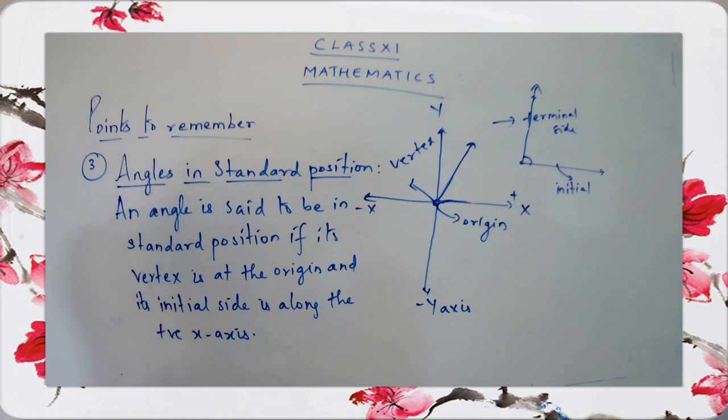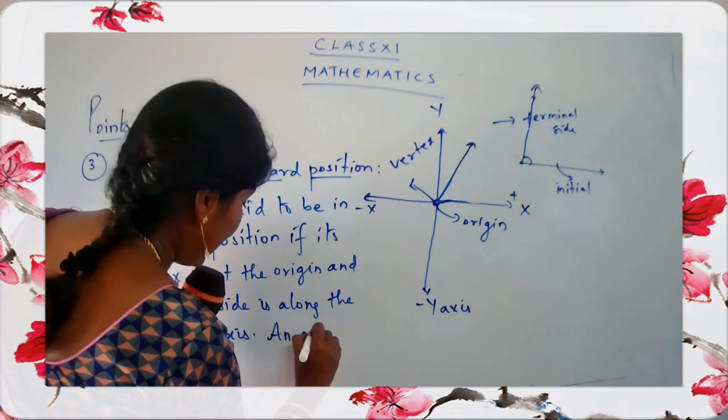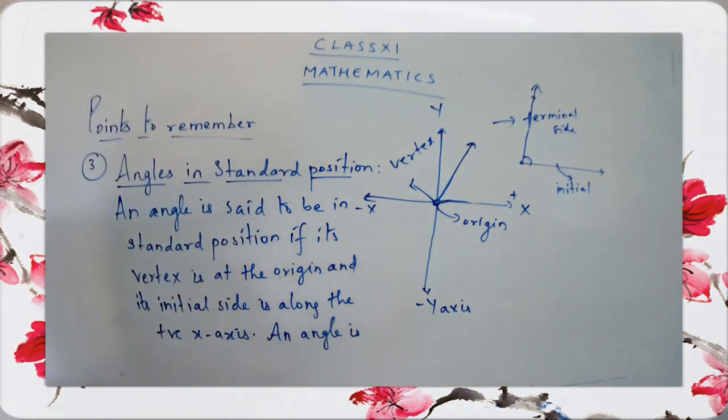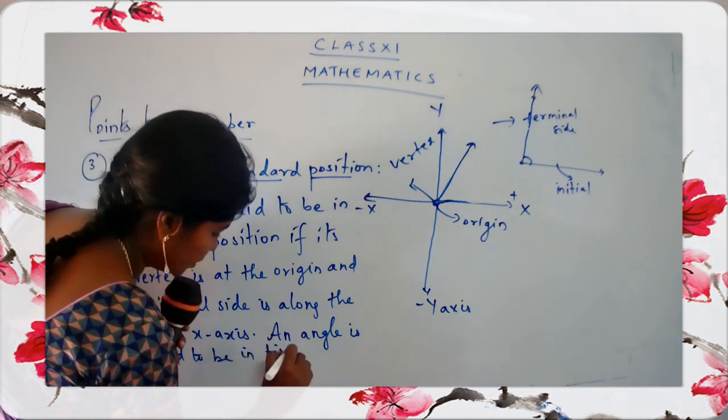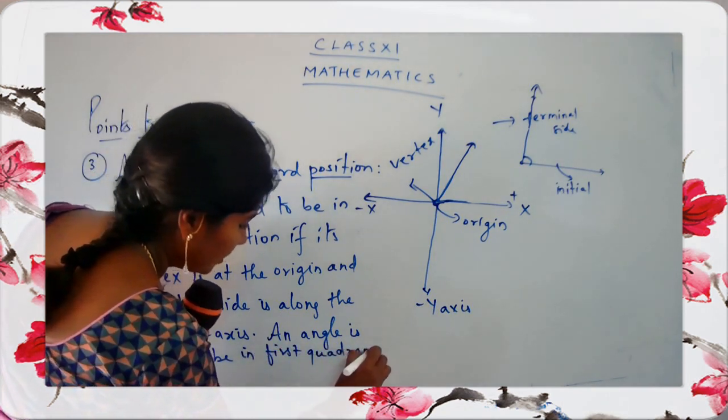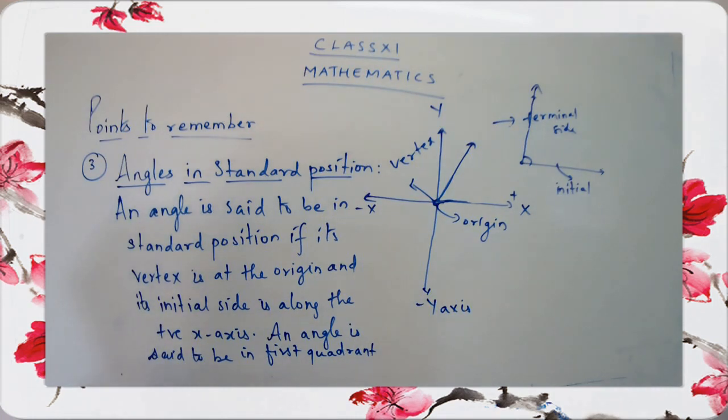Let's continue. An angle is said to be in the first quadrant. I can just write one more line, so you can be able to see it. An angle is said to be in first quadrant if in the standard position its terminal side falls in the first quadrant.